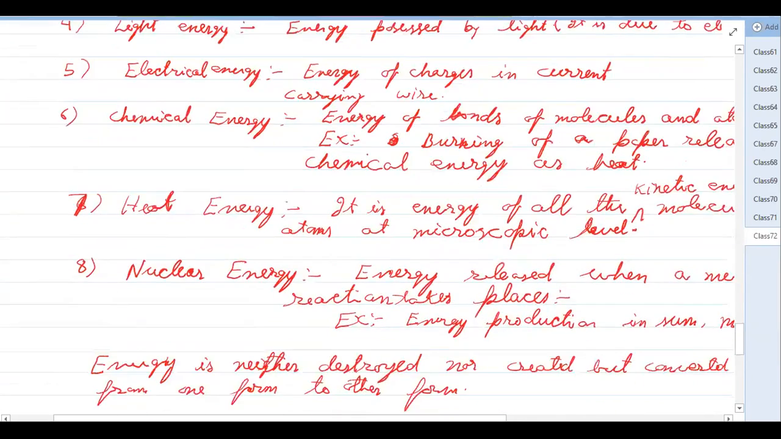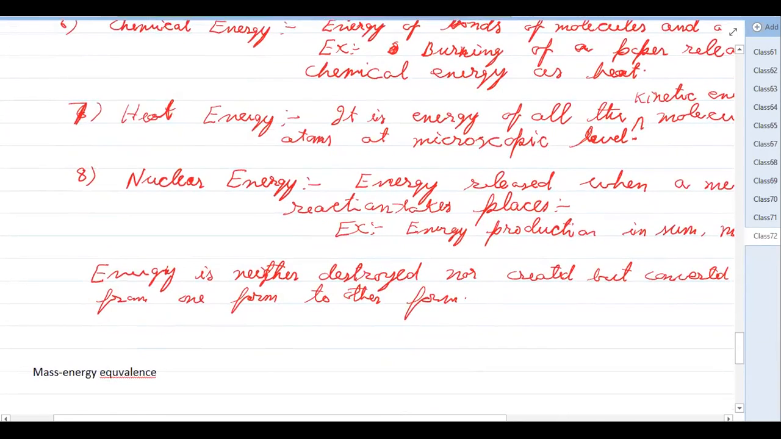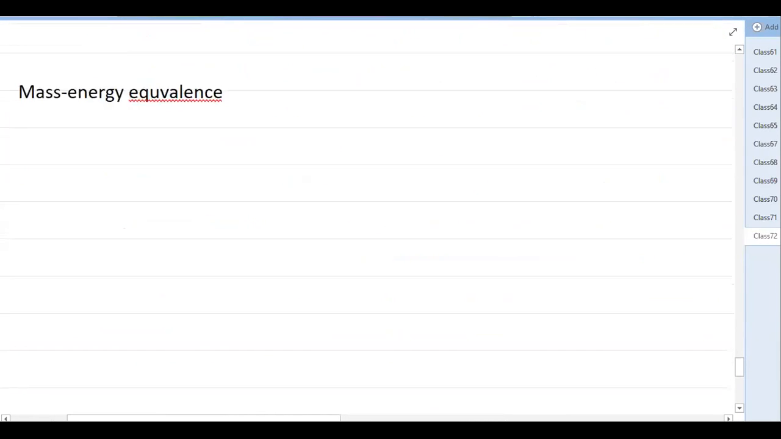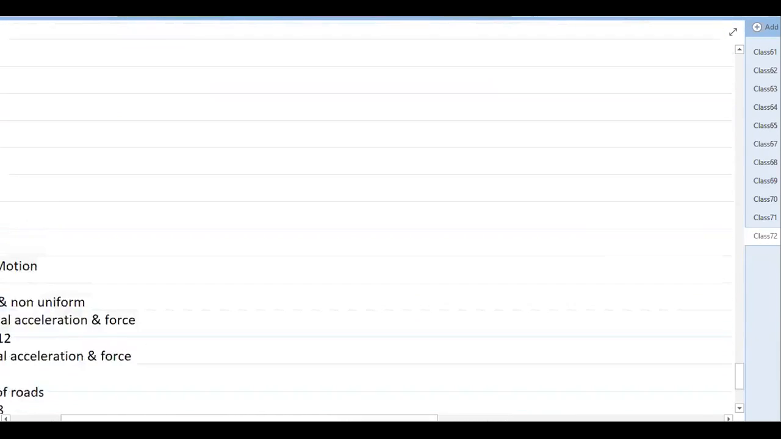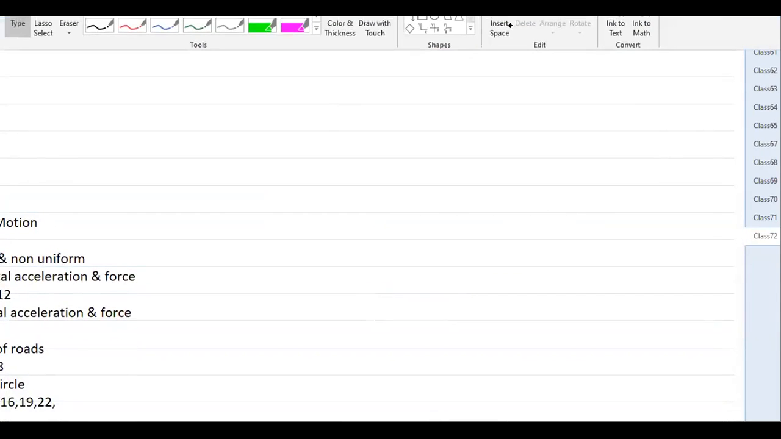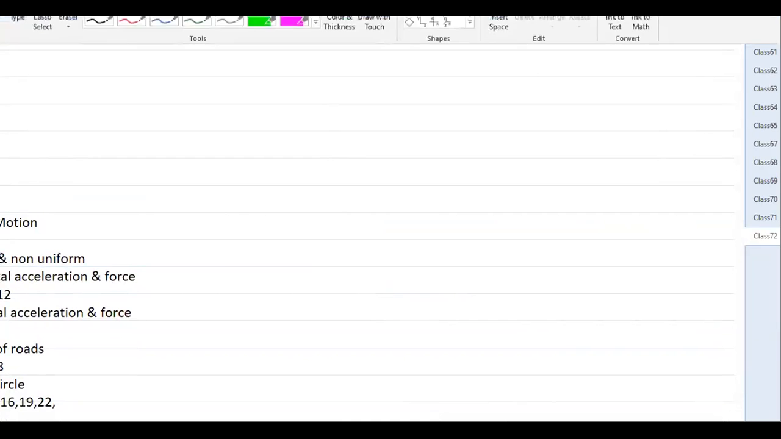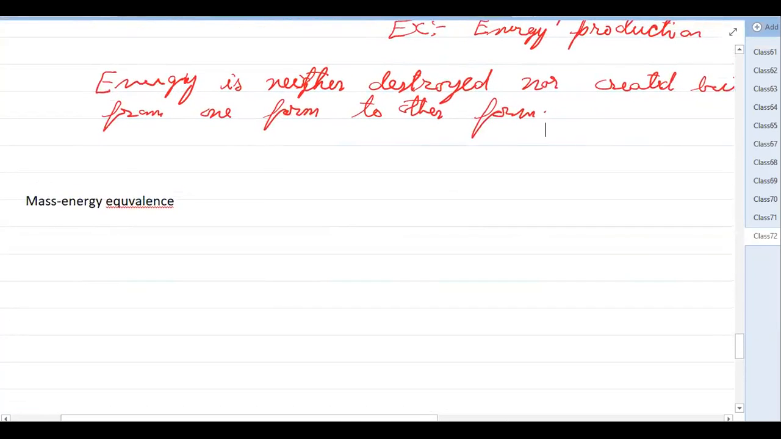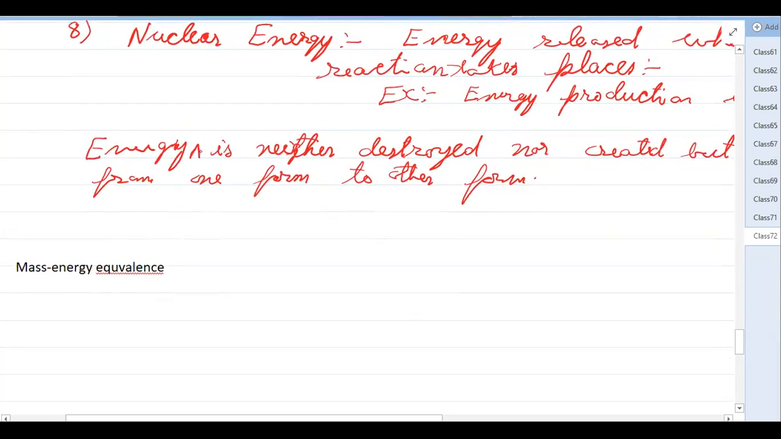But there is one example, the nuclear energy. Nuclear energy is created from mass. That's why we always say mass is equivalent to energy, and that's why we study mass energy equivalence. Only energy is not conserved, but energy along with mass is conserved.